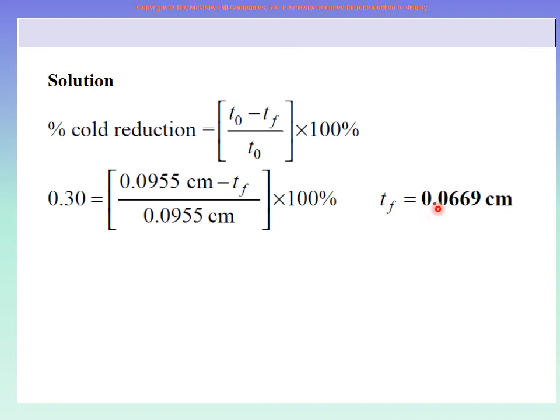So you can move it by 2 places, and it is 6.69 millimeter also, right? Because the original thickness in this problem was given in centimeter, you can leave it in centimeter. So a very simple example, that percent cold work is change in thickness upon original thickness. So if any two of the values are given, then the third value can be easily found out.